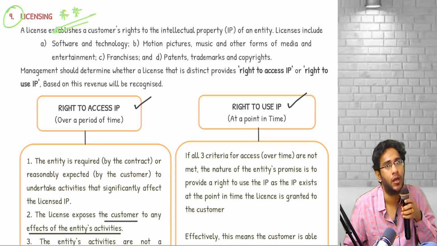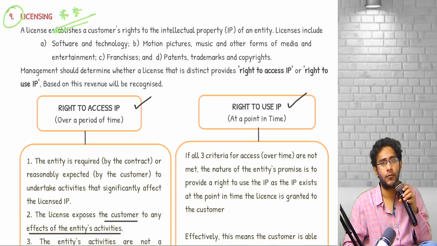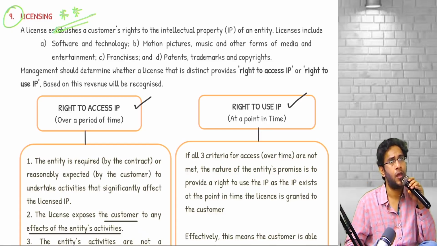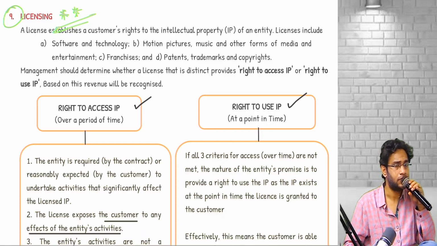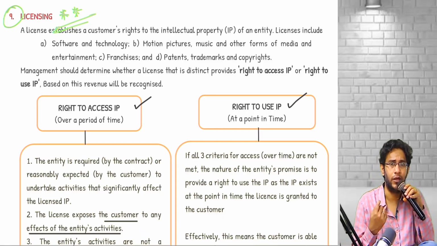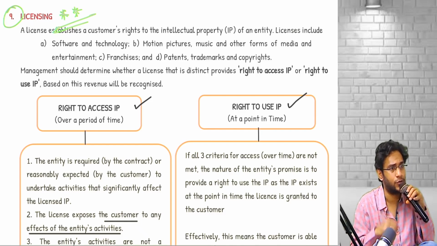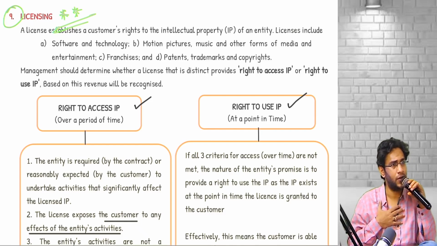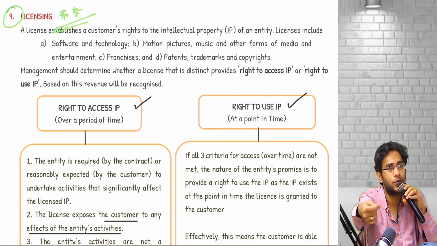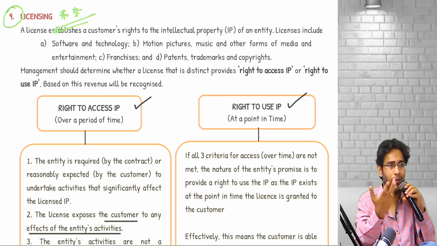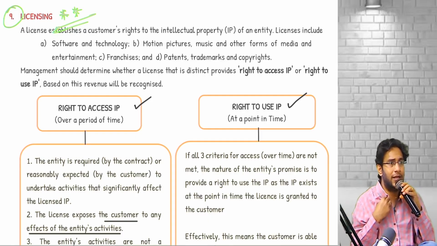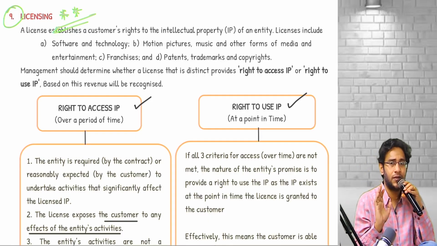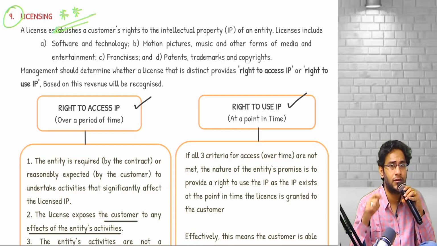Let us say I am a production company. I made a movie. After making the movie, I sold the right to display the movie, the OTT rights, to Netflix. I am the producer, and I am giving a license to the OTT platform to display my movie. The movie will be released in theaters, and after 30 days of release, it will be displayed on Netflix.